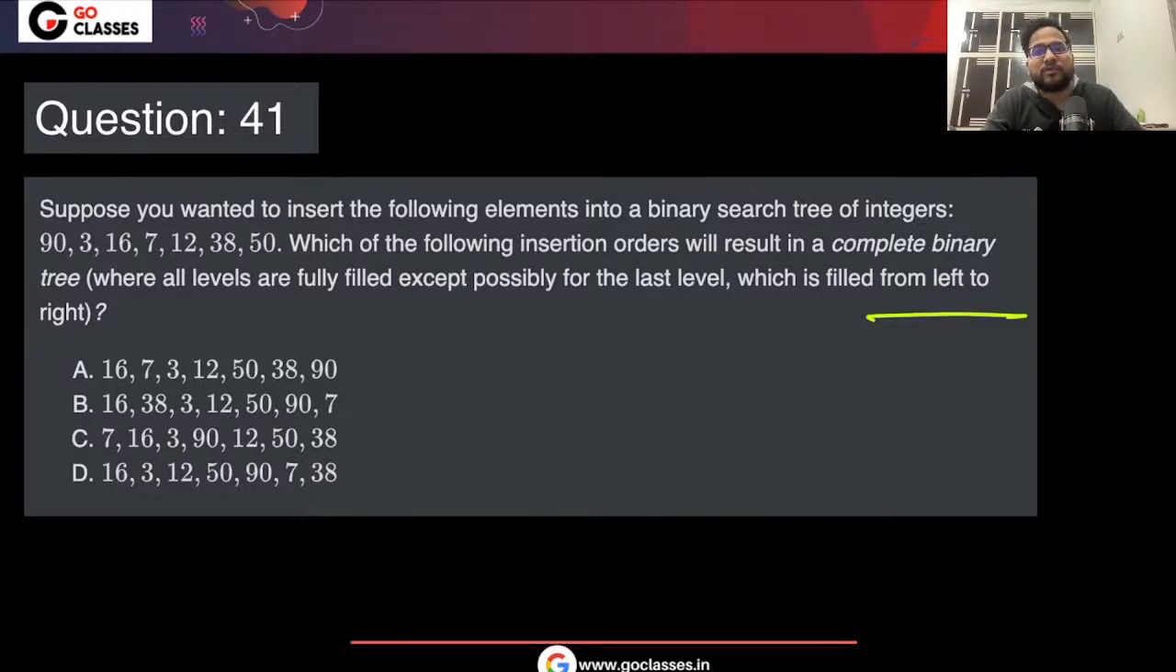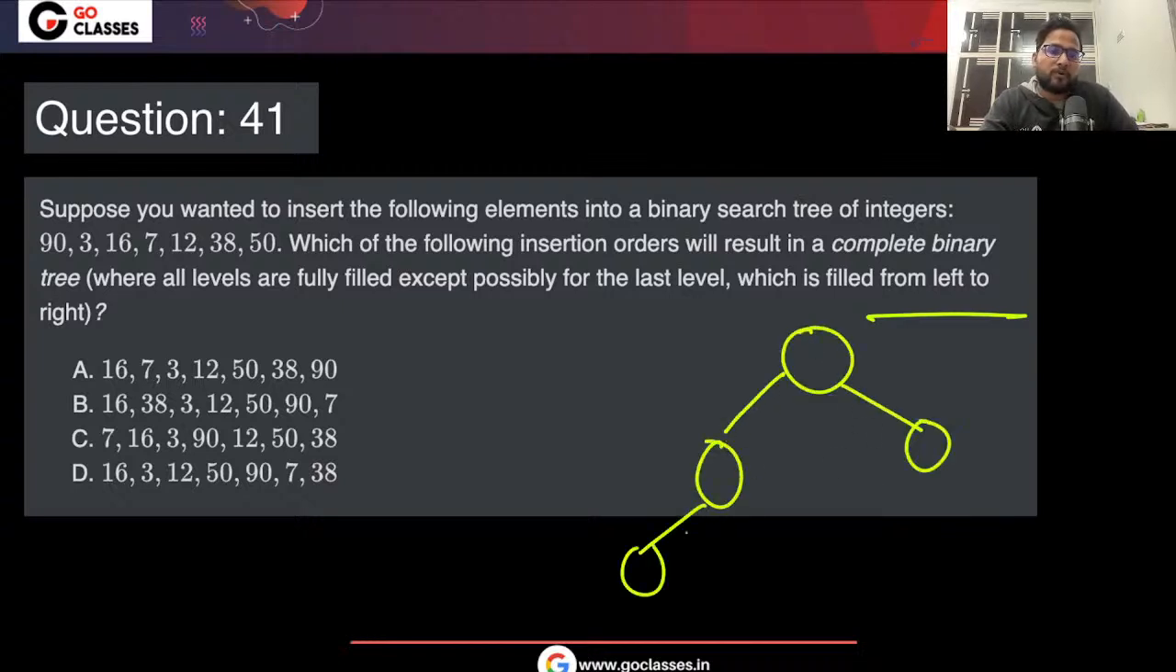So what was your answer for this question? How many elements do you have here? 1, 2, 3, 4, 5, 6, 7, right? So 7 elements you have here. Can I make the structure at least? 1, 2, 3, 4, 5, 6, 7. Is this structure okay to everyone?